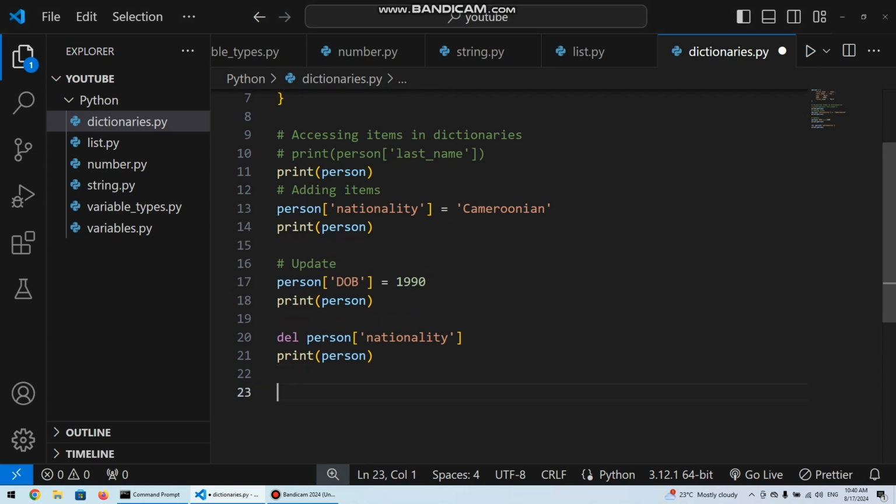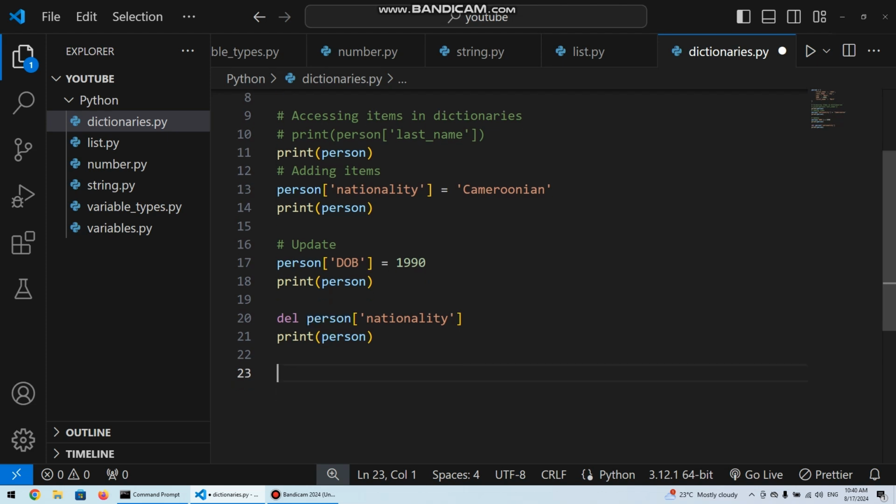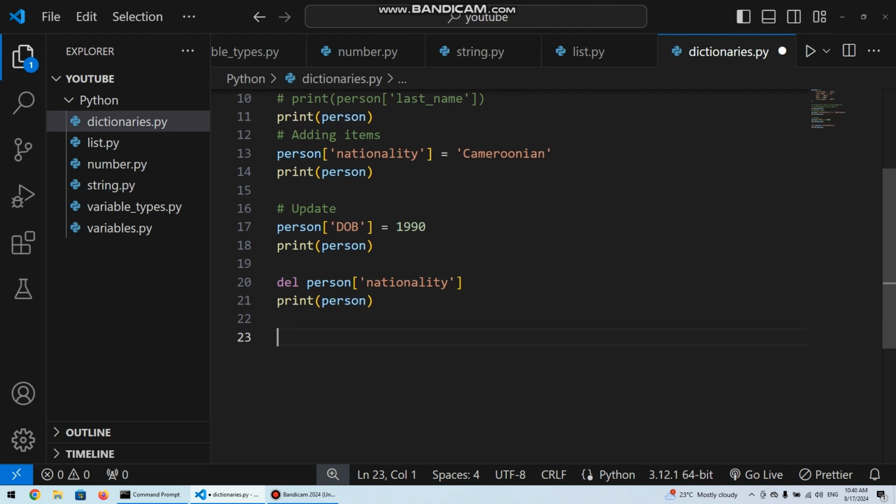Now the next thing we are going to look at is a few methods we can use with dictionaries. There are situations where you might want to use some of these methods. The first method we are going to look at is the clear method.